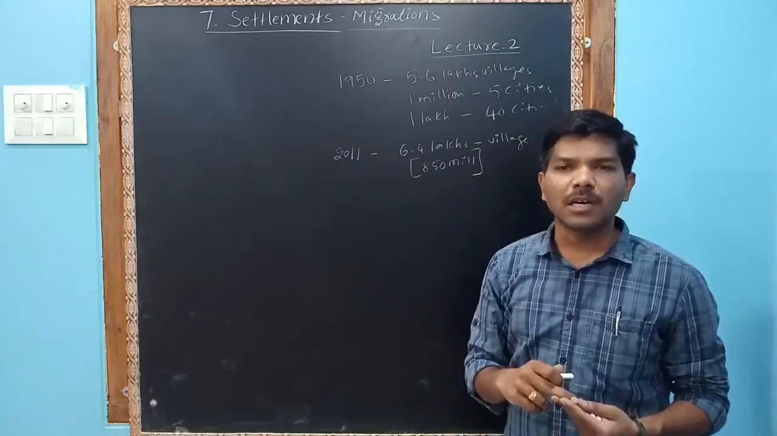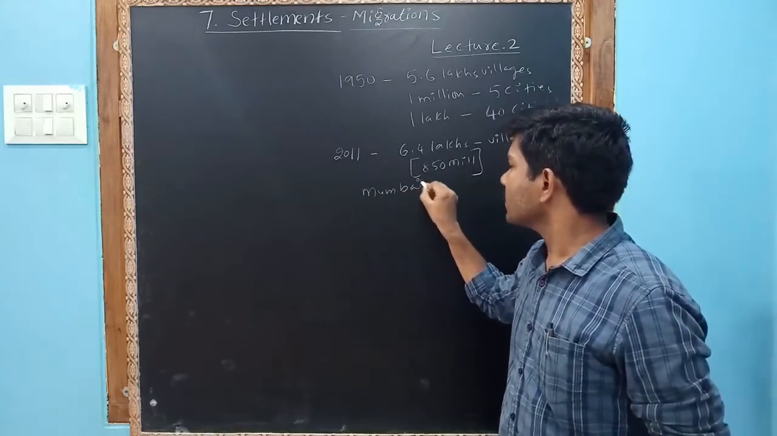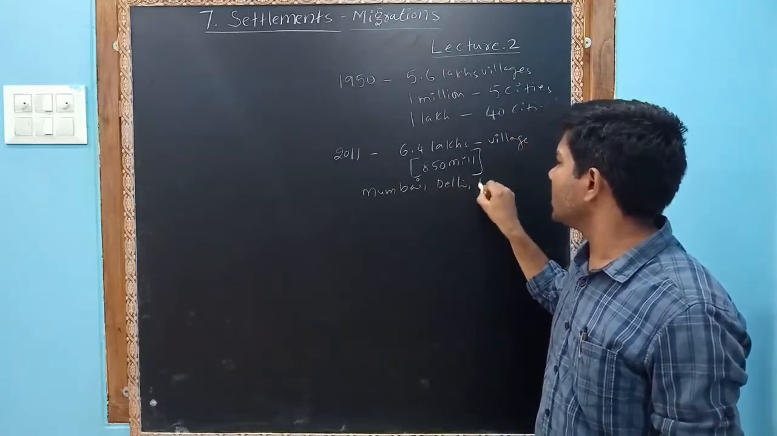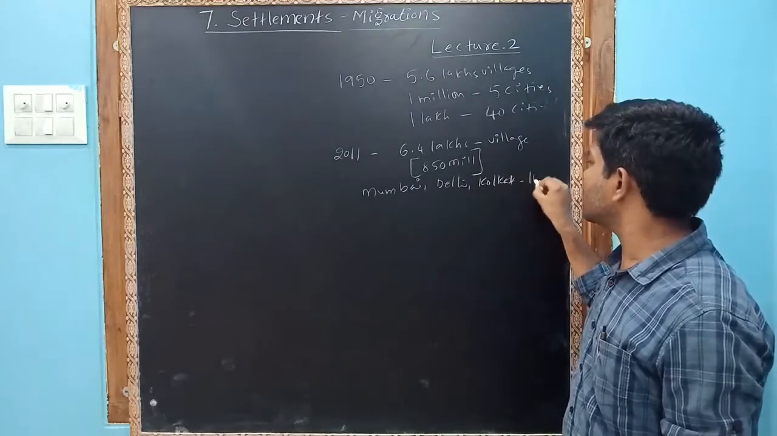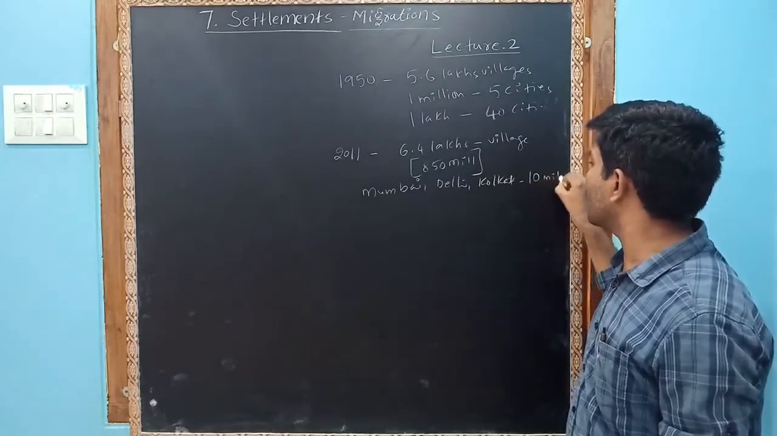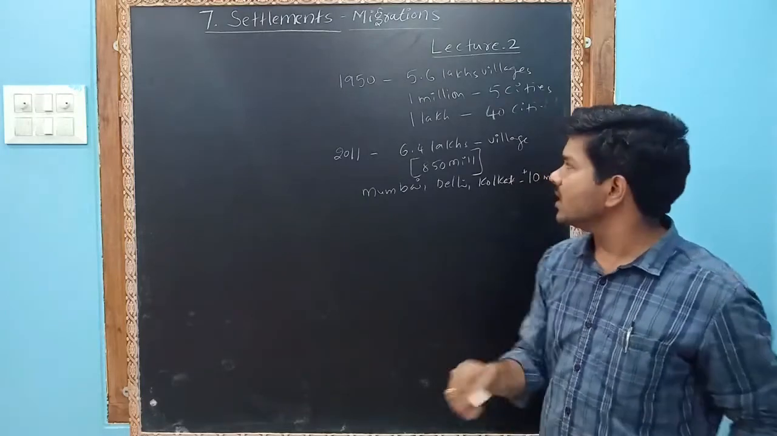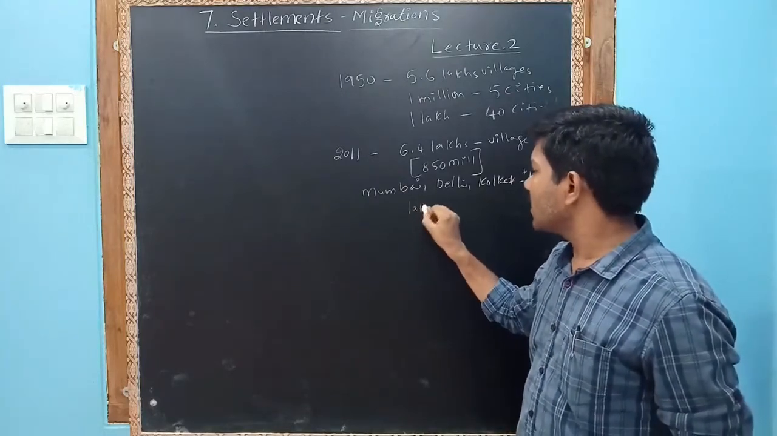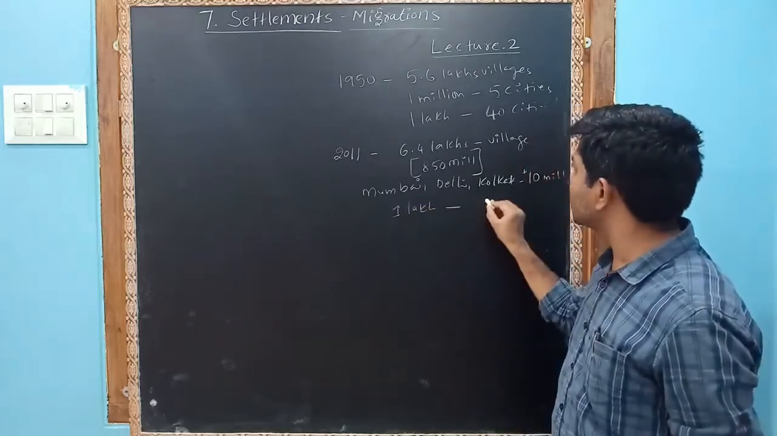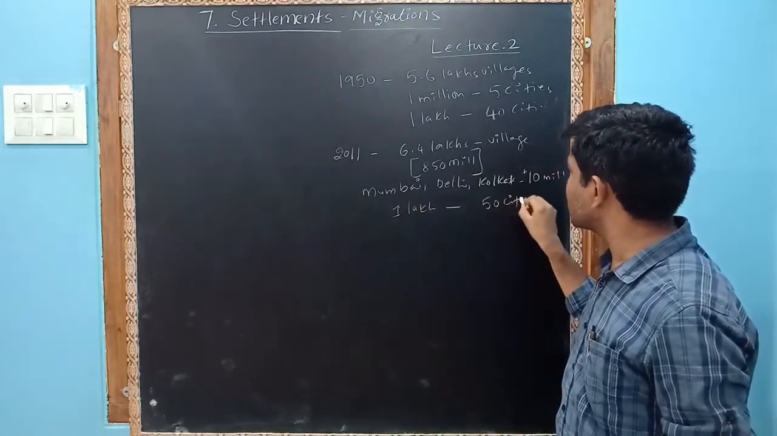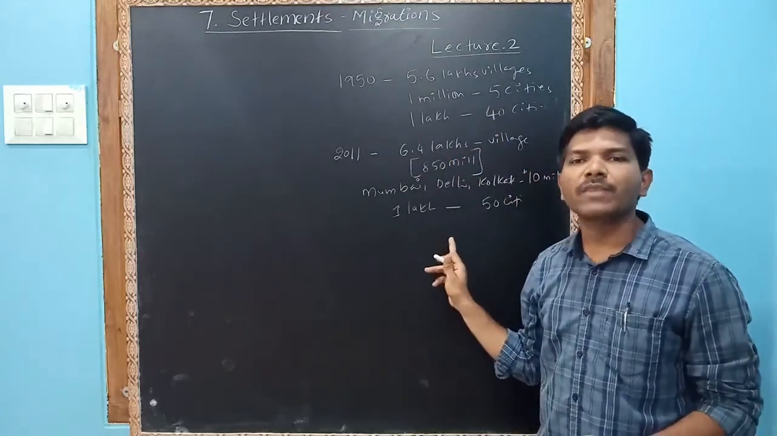Mumbai, Delhi, Kolkata, we already discussed about that. These cities have a population above 10 million. Next, there are 50 cities of 1 lakh population now. At that time only 40 such cities were there, but now there are 50 cities.